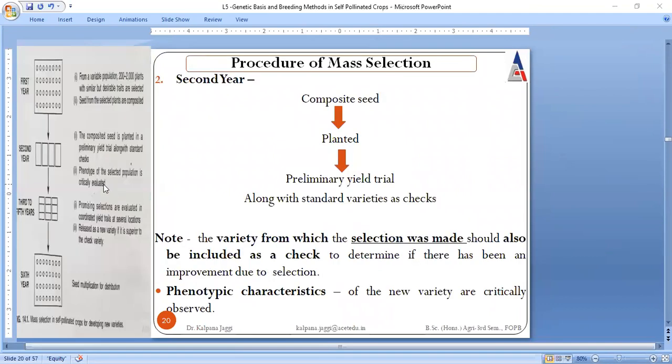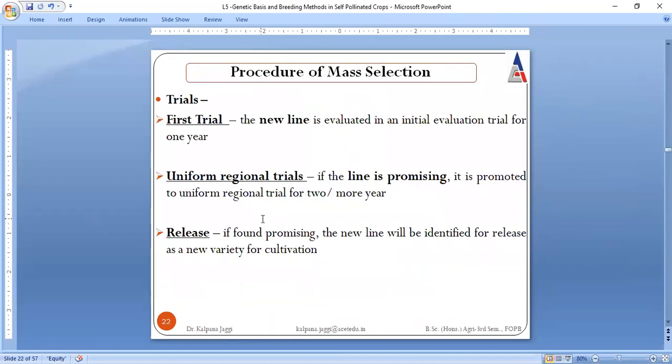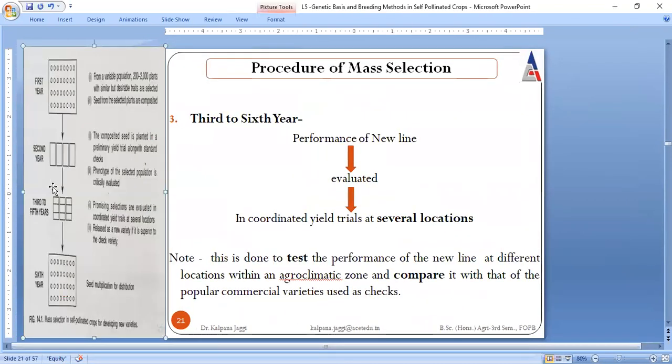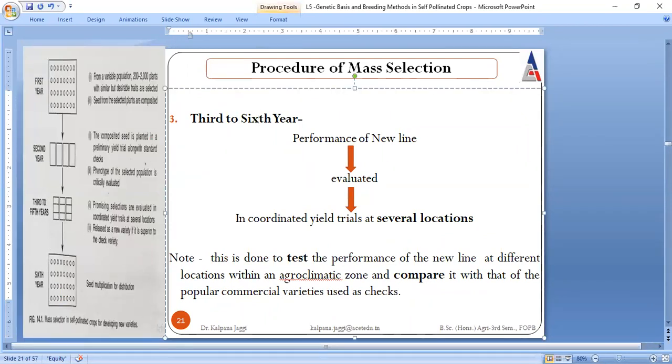Next is all about the third to fifth year. What is done here? Here evaluation is continued, and we carry out all the tests at one particular location only. When we draw such a diagram, this is called a preliminary yield trial, and when we divide it into segments, this is called multi-location yield trials.